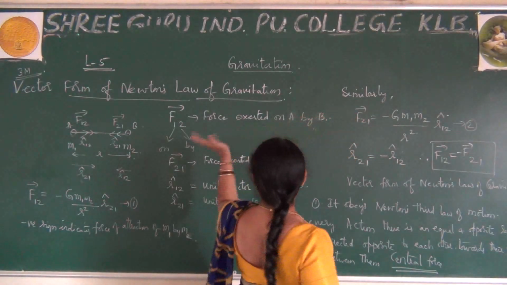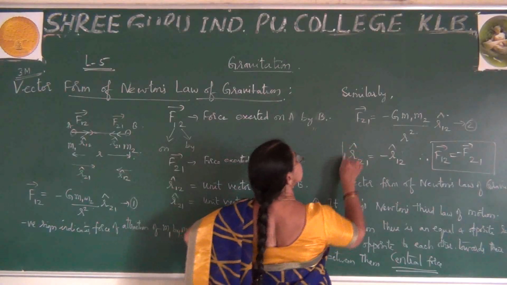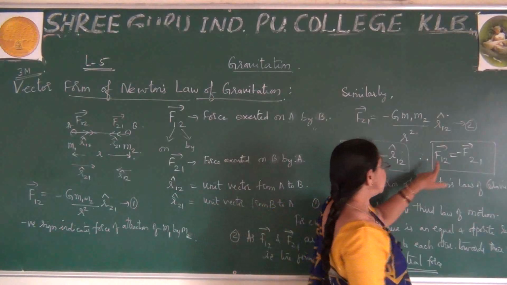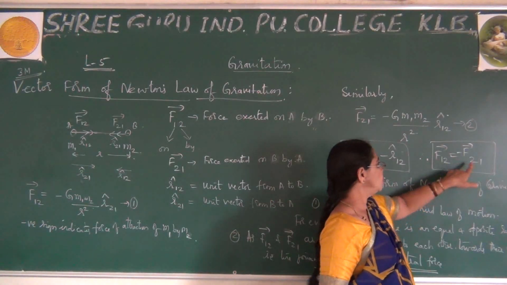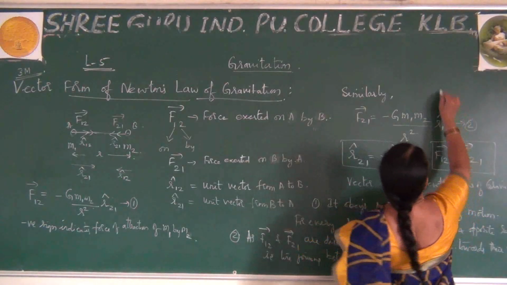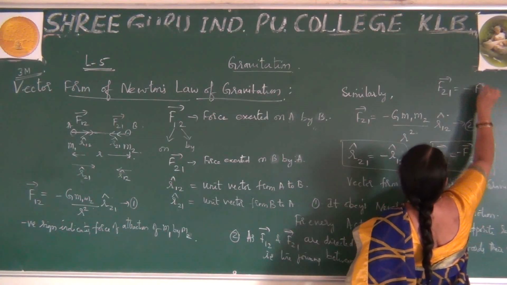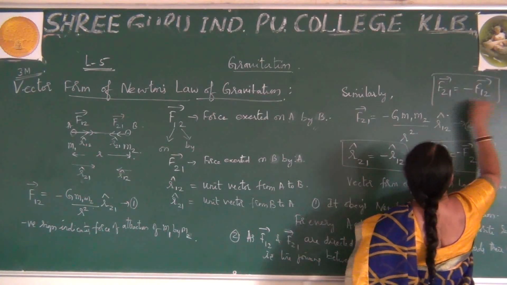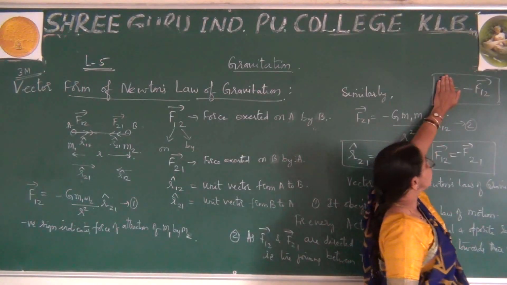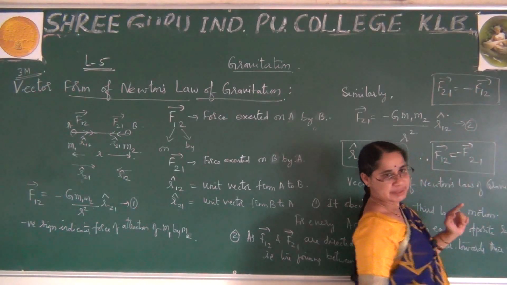So by equating 1 and 2, before equating 1 and 2, we have this condition. This condition is used here. And by using this condition, you can prove F12 is equal to minus F21. By chance, if you write F21 earlier, F21 is equal to minus F12. This is what you can write. There is no problem, you can interchange the positions. But remember, if this acts as action, this acts as reaction. So that is what that shows.